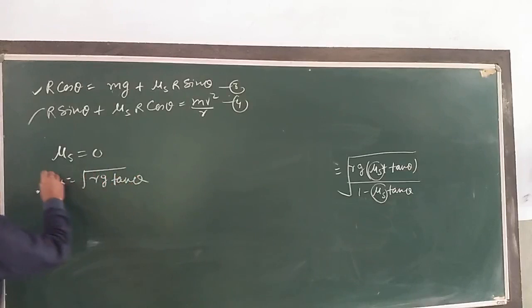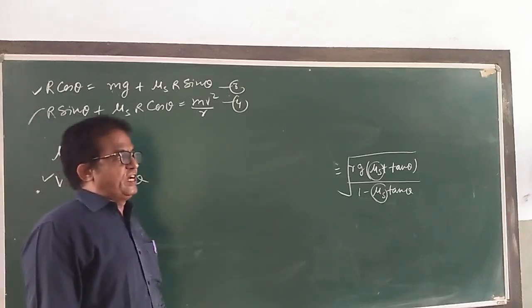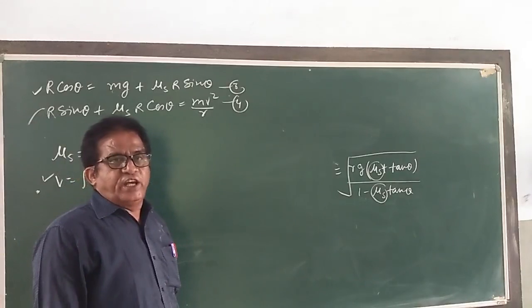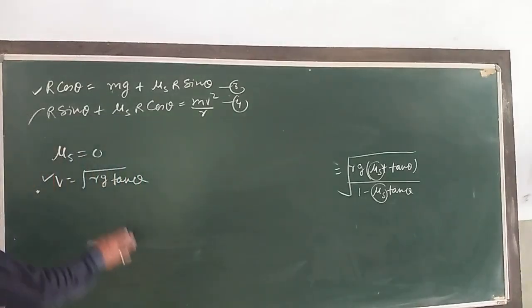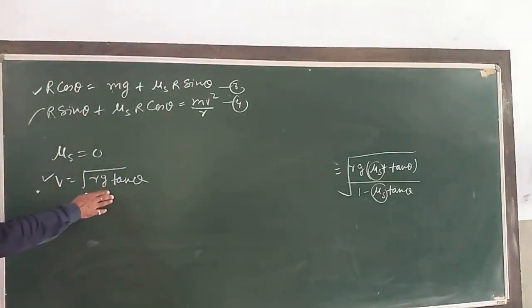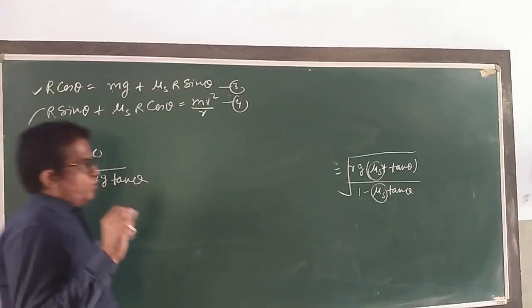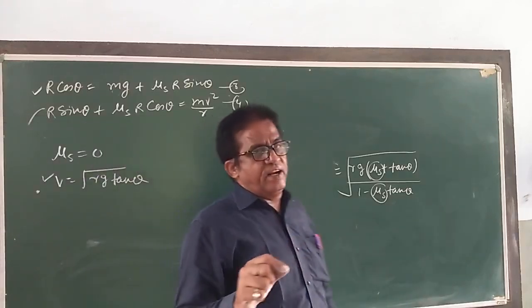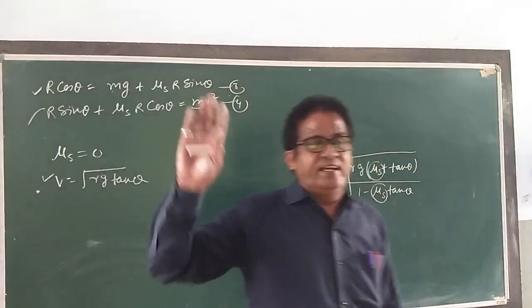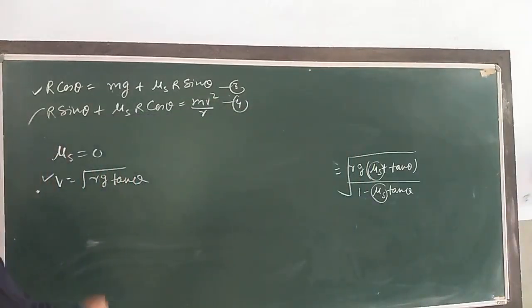This is the answer. At this speed, frictional force is not needed. When the car runs at this speed, no frictional force is needed for the necessary centripetal force. Driving at this speed on a banked road will cause almost no wear and tear on the car. We can easily drive the car if we are going at this speed.